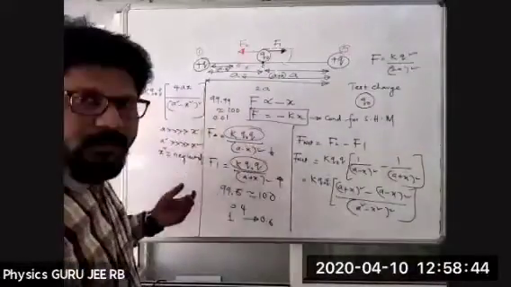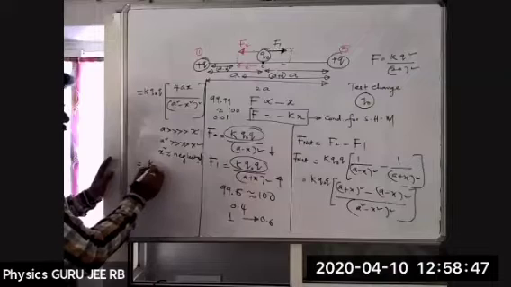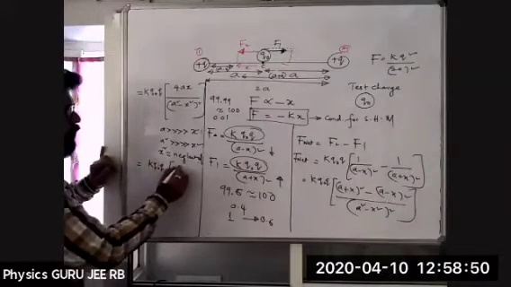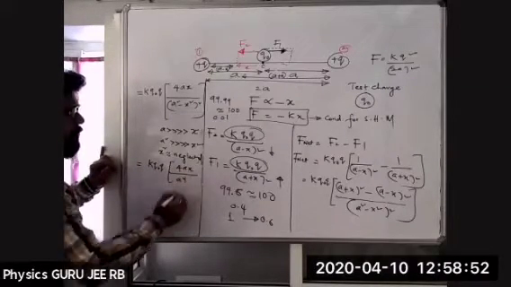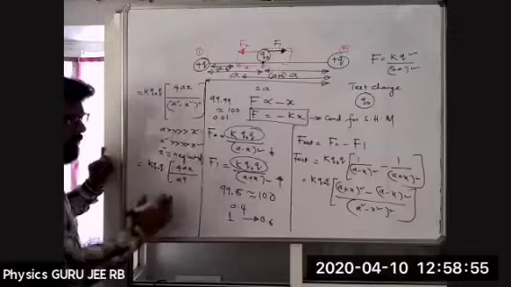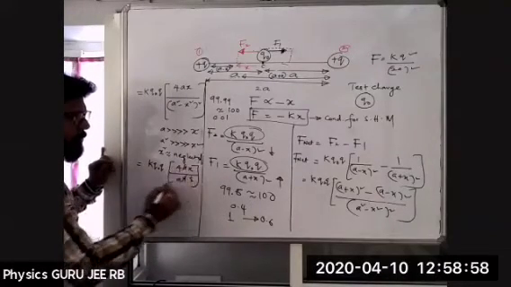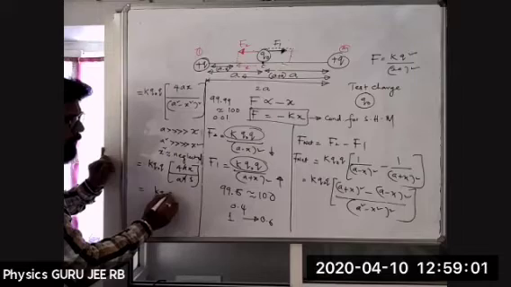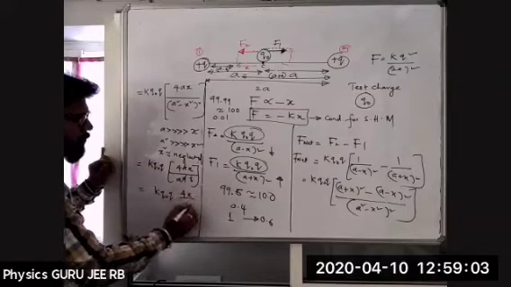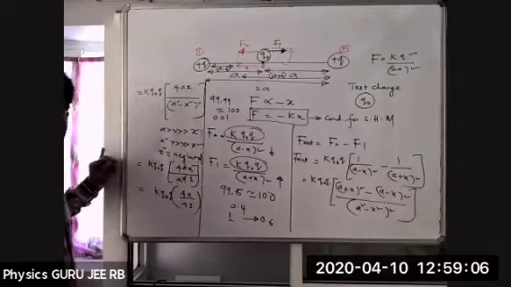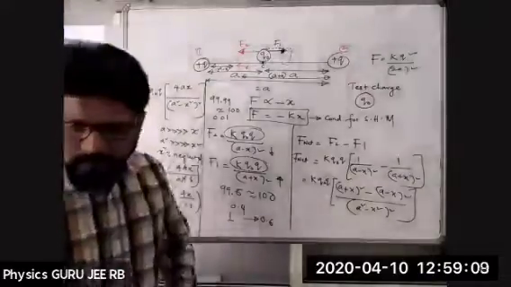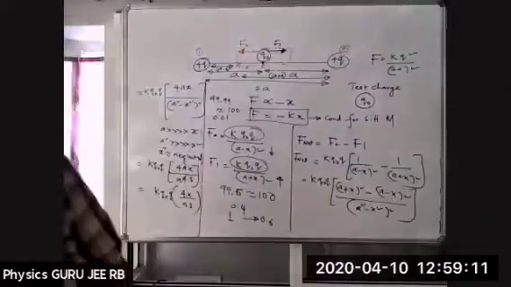So x square is neglected. Finally, what I'm getting here is k q naught q into 4ax divided by a to the power of 4. That means I'll be getting k q naught q into 4x by a cube. Right. Now finally, I'll be writing here. All of you done till here?